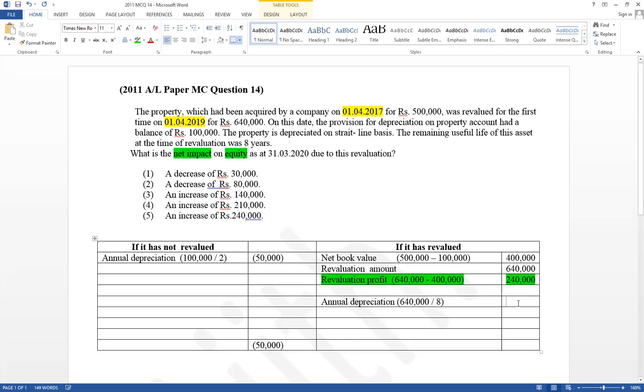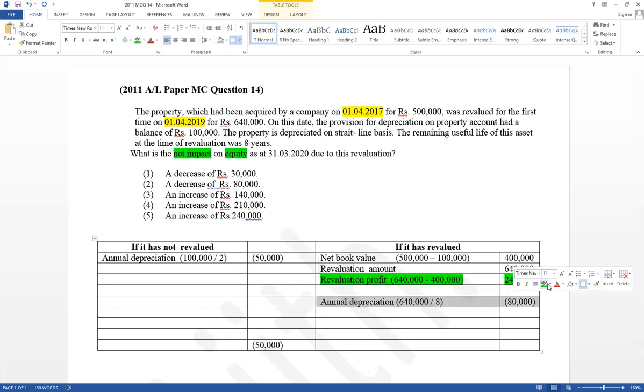Annual depreciation equals 80,000. This also affects equity. Annual depreciation expense, therefore profit decreases. Profit is a part of equity. Therefore, equity decreases. Therefore, if it has revalued, the effect for equity is an increase by 160,000.